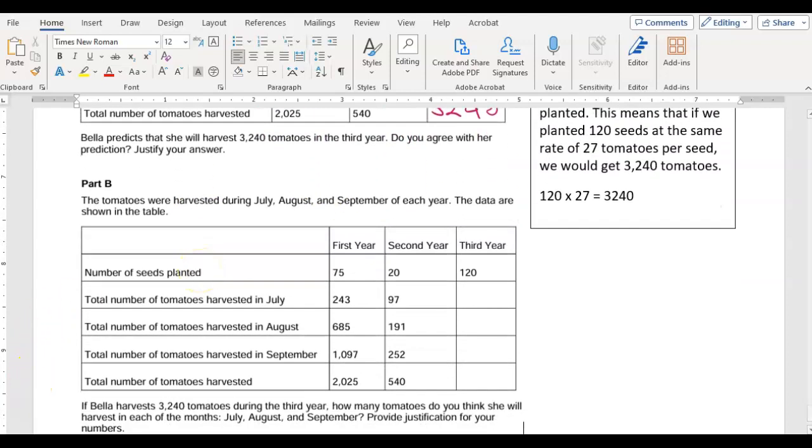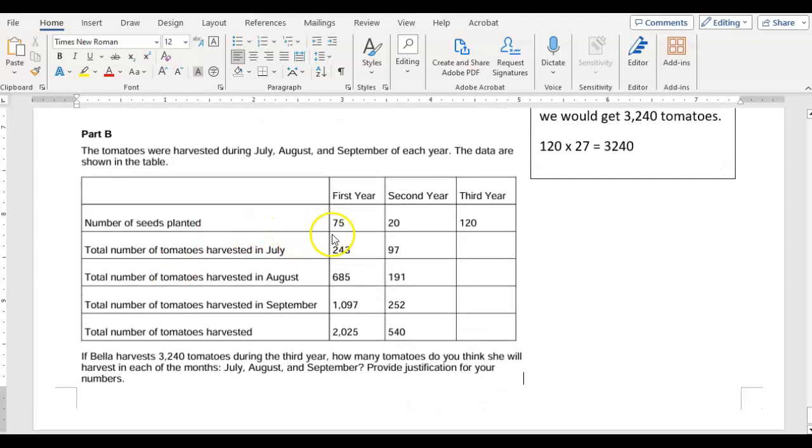All right, so the first part is pretty simple. Let's take a look at part B. In part B, we're looking at a breakdown of months, right? And how many they're harvesting each month over the summer. And it gives us that she harvests 3240 during the third year, as we saw above. Right, so that's the total amount for the third year. And so what we want to do is provide justification for your number. There's actually a couple of ways that you could justify this, and there's variability in what you could produce for the third year's numbers. The key thing is it has to add up to 3,240 tomatoes harvested, right? It has to add up to equal this.